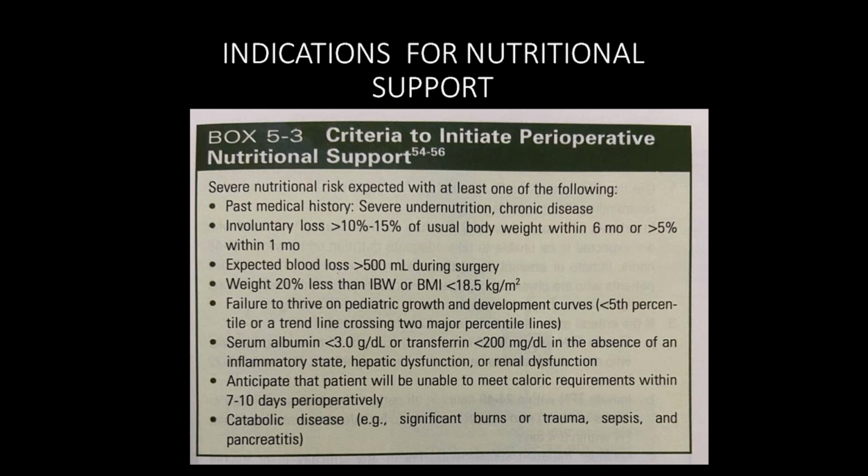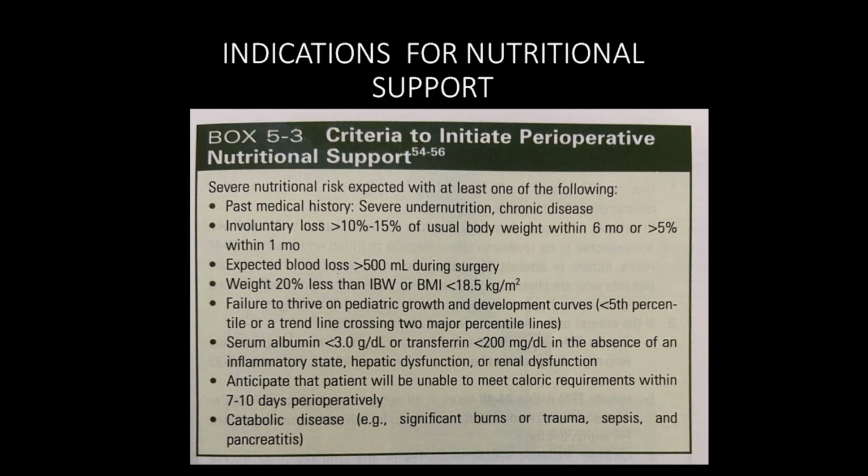These are the causes for poor appetite and decrease in body weight in cancer patients. So when there is an involuntary loss of more than 10 to 15% of usual body weight within 6 months, or more than 5% within 1 month, those should be categorized for nutritional support.